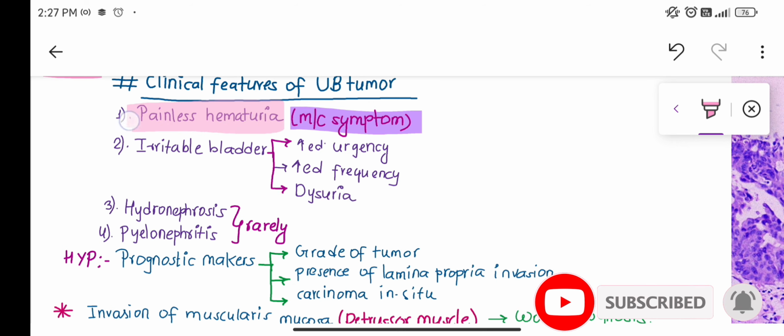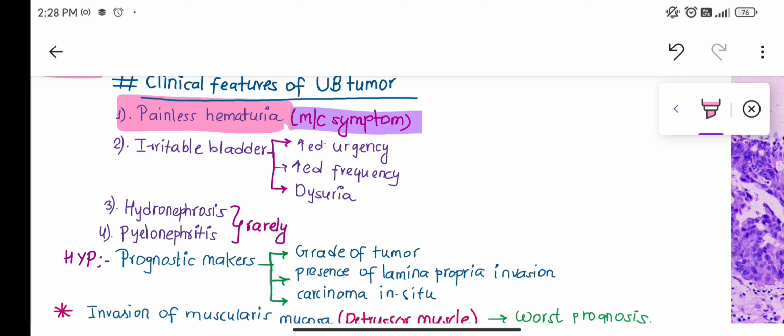Okay, there will be blood in the urine and there will not be any pain during the urination. It is the most common symptom, the most common symptom in urinary bladder tumor. And there will be irritable bladder.